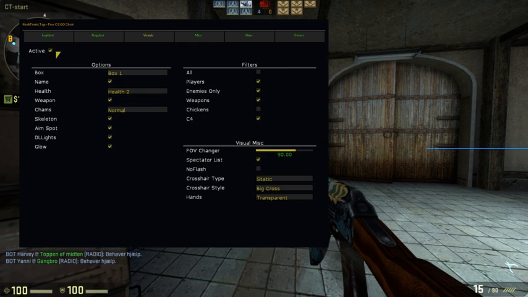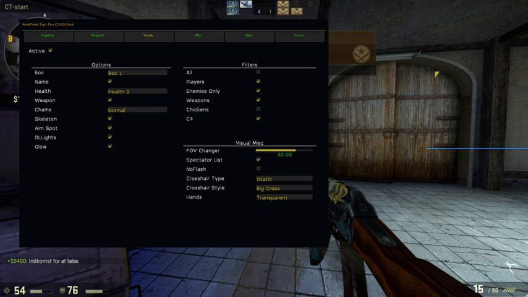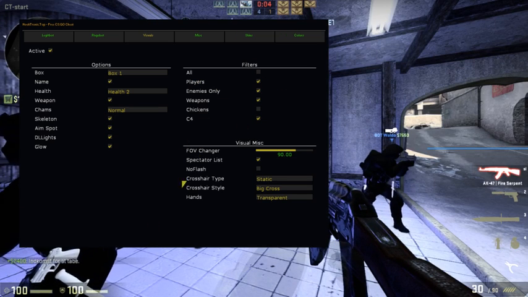Visuals active. Box, I don't know, just take some. Name, you can see the name of them. Health, you can see the health of them. Weapons, you can see the weapons through the walls. Change, I don't know, I just took normal. Skeleton, you can see the skeleton of them. Aim spot, you can see where they're shooting, where the spot is. DLL lights, I don't know. Glow, you can see them through walls. This is just like filters. You can pick what you want to see through the walls.